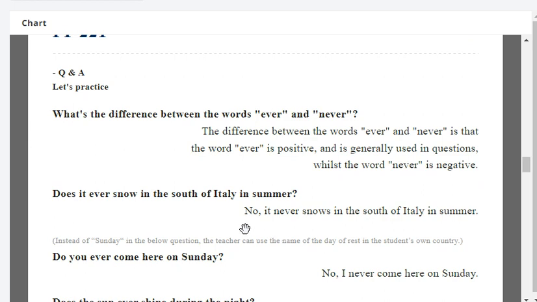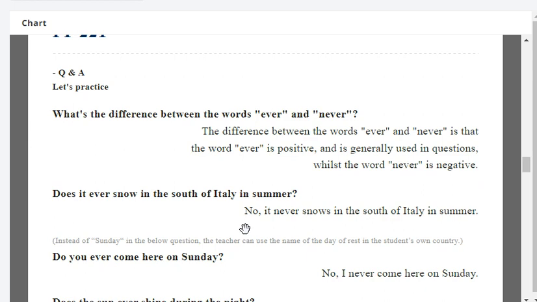Okay. Does it ever snow in the south of Italy in summer? No, it never snows in the south of Italy in summer. Very good.